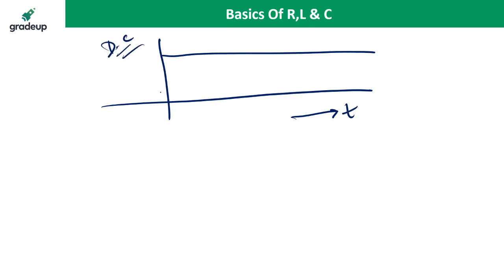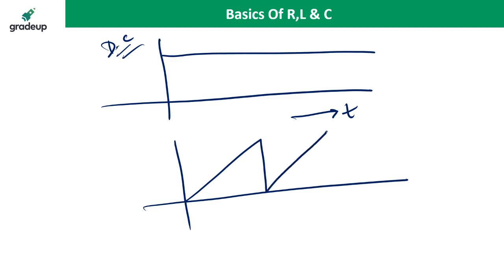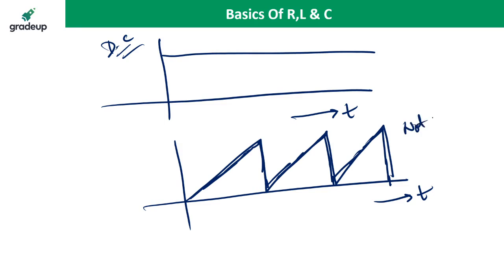But the sawtooth wave is like this. It is not DC. It is changing. Its magnitude is always changing with respect to time. So you can't say it is a DC. It is continuously changing its magnitude, so it cannot be DC. Not DC. Okay, okay.